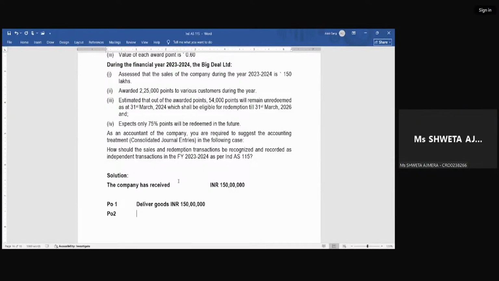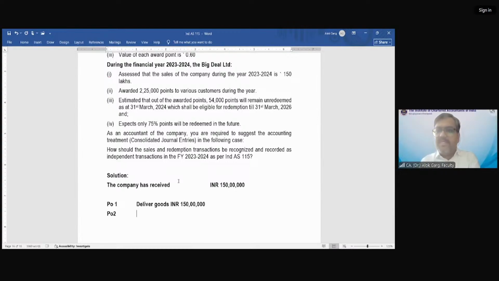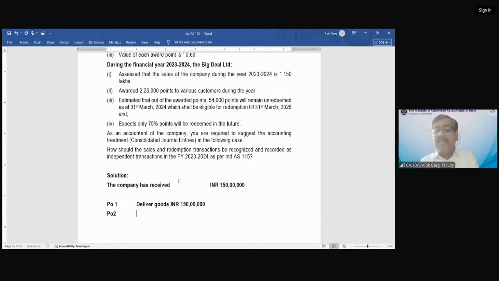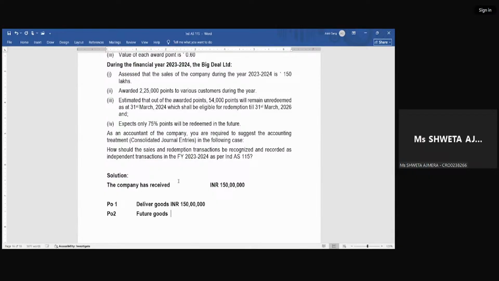No, because I will redeem my 80 points. So it means by getting this 1,50,000, this company is delivering goods worth rupees 1,50,000, and this company is also promising the future goods and services. Yes, the future goods and services. Yes or no? Yes, sir. Future goods and services worth how much?